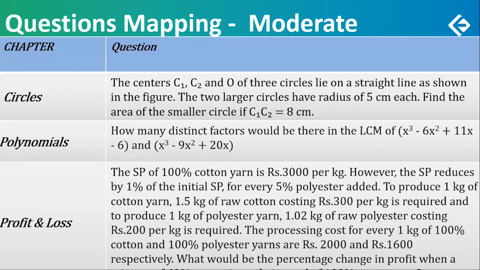In that also, the second looks like a cubic, but is more like a quadratic because there is no constant term. Take x common, and the other factor would become a quadratic expression. So not very difficult, not moderate probably, but just because it is a cubical, the first expression is a cubical one, which needs to be factorized.